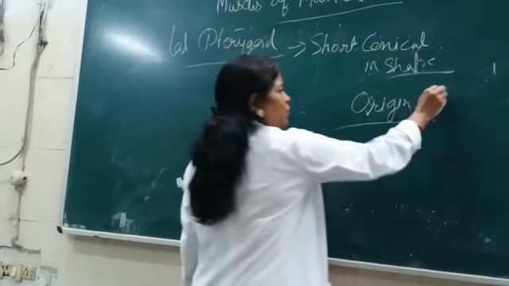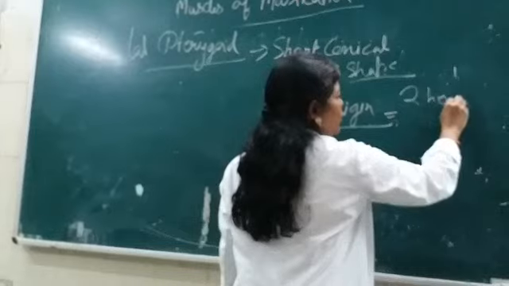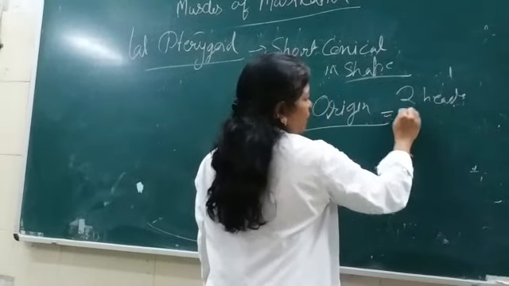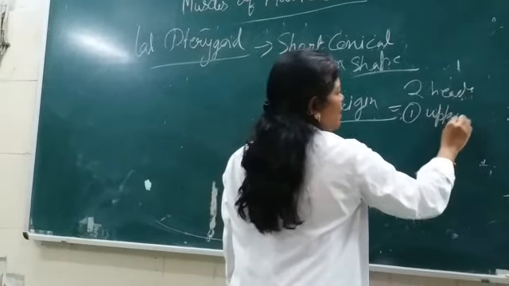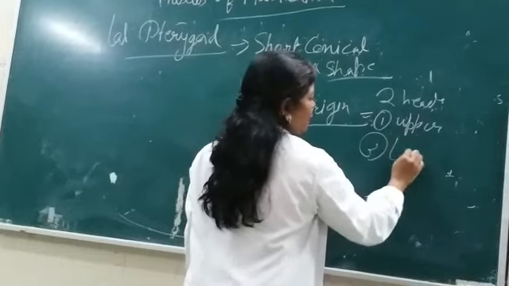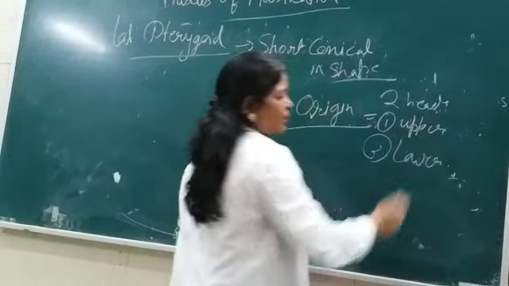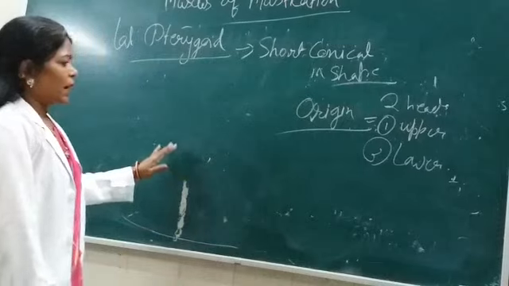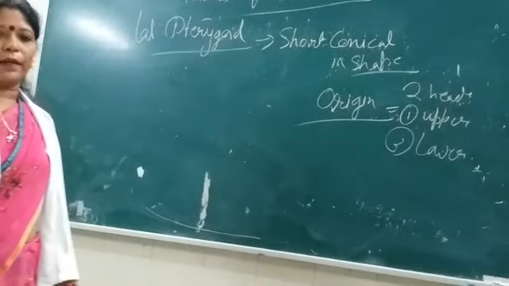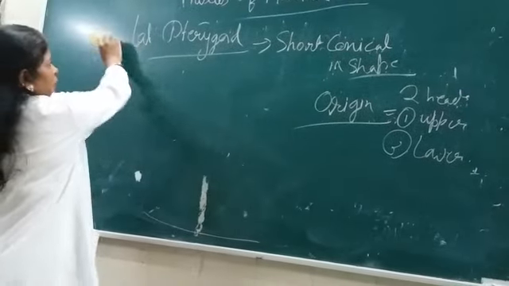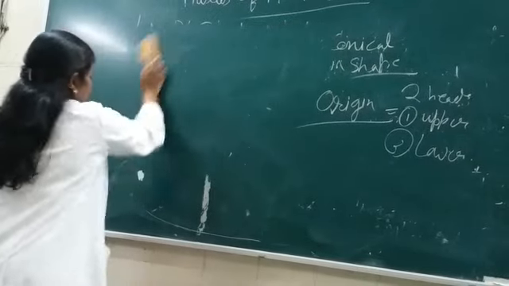Here there are two heads of origin, the upper head and the lower head. Okay, upper head and the lower head of the lateral pterygoid. Now look here, again the same diagram.